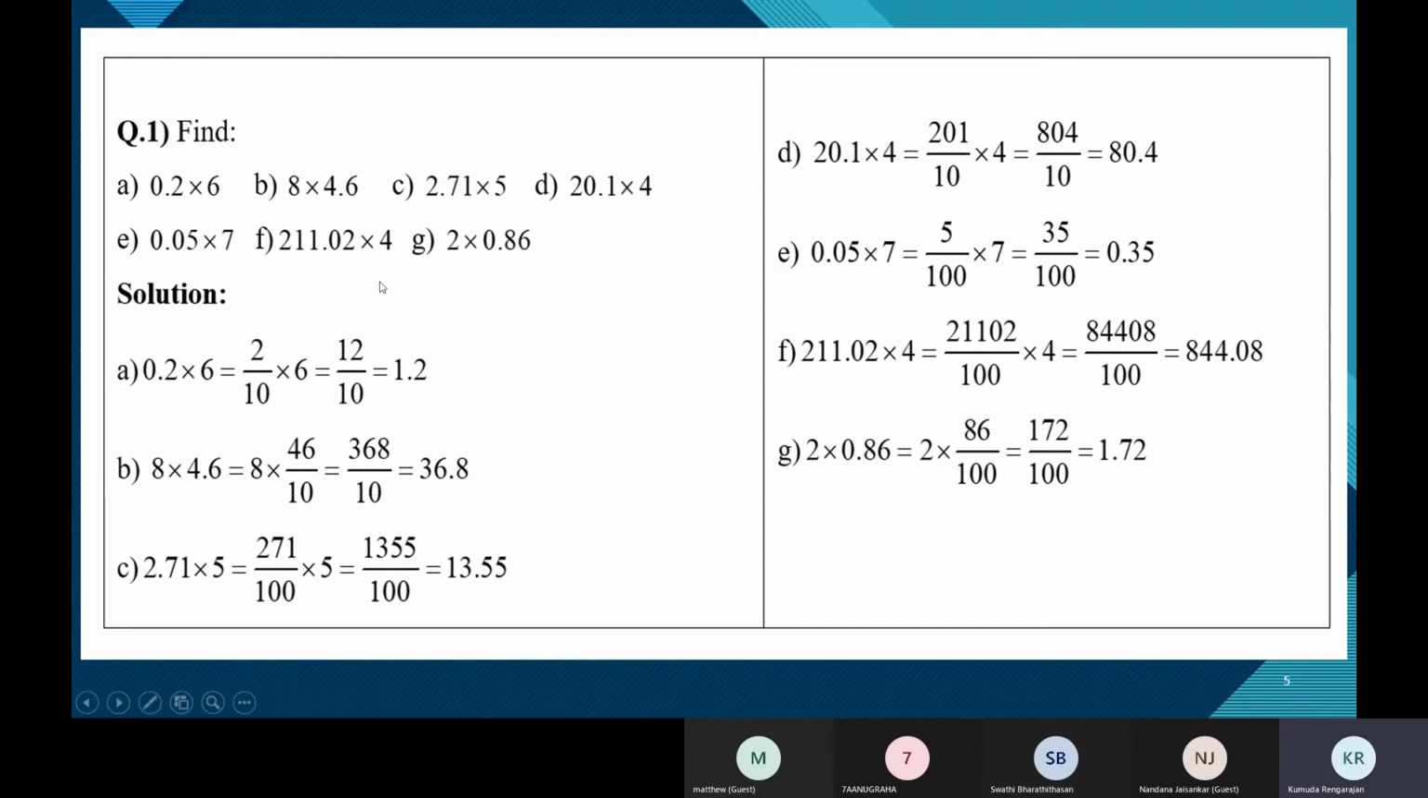Now after this, we got the answer as a fraction. We need to put it back as a decimal. How? Write the numerator 368 as it is. Now you'll have to place a decimal point. How many zeros? The denominator has 1 zero. That means after the decimal point, only 1 digit should be there. So I should place a decimal point here. Only then there'll be only one digit after the decimal point.